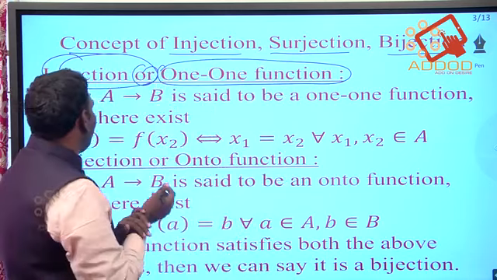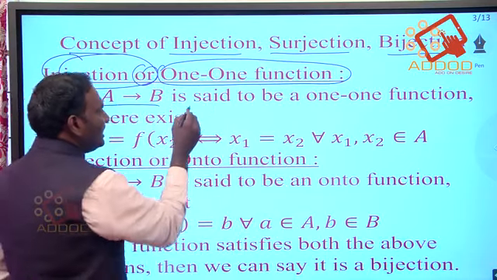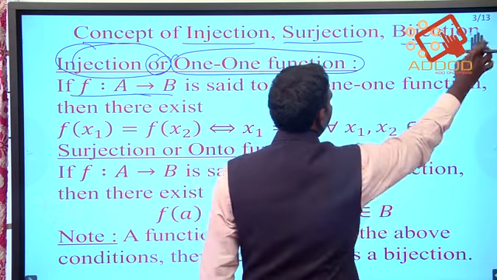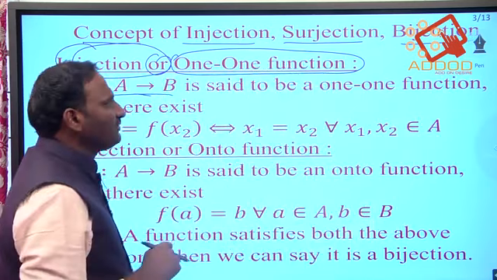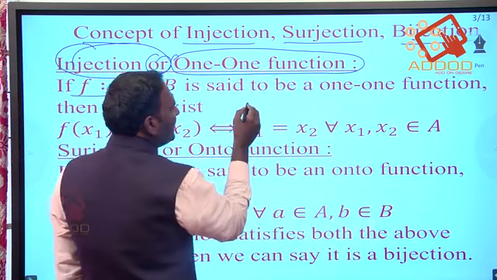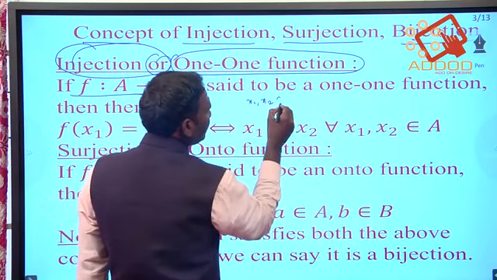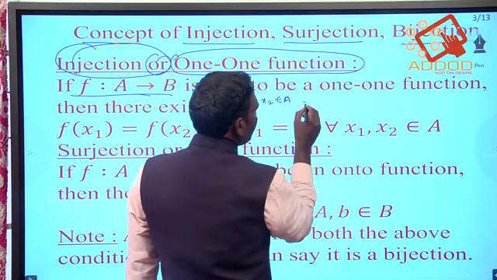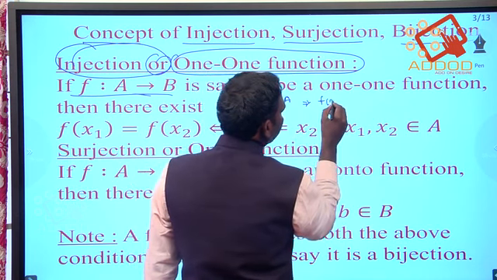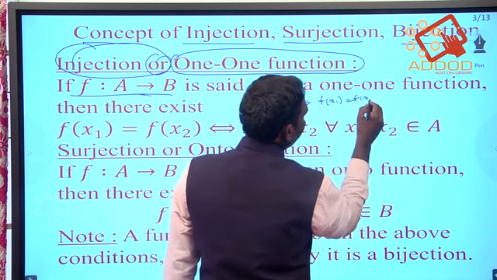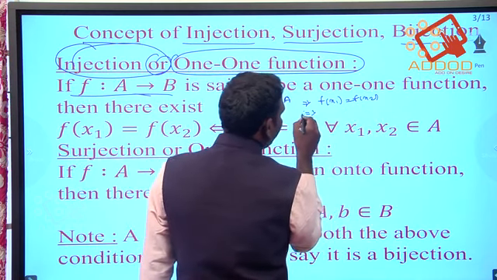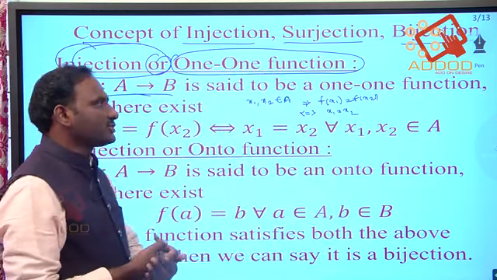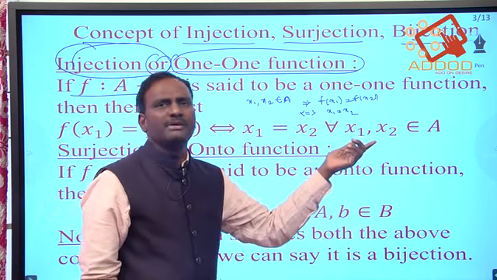To get the definition: f is a mapping from A to B is said to be a one-one function or injection if we take domain elements x1, x2 belongs to the domain, then f of x1 equals f of x2 if and only if x1 equals x2. If the function values are the same, obviously the elements are the same.